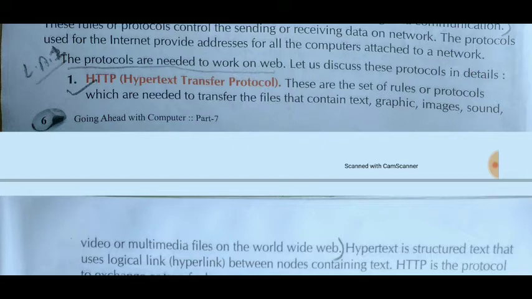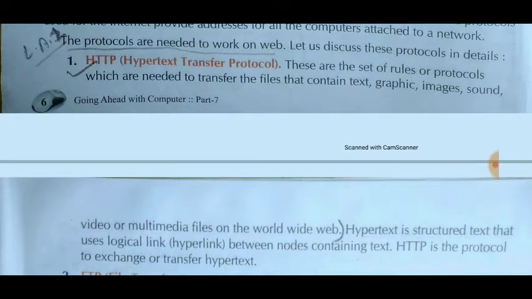A simple web page or web document consists of all these things like text, graphics, images, sounds, video. One page consists of many things in it. While we are sending this page from one system to another system, one protocol is used. That protocol name is HTTP, Hypertext Transfer Protocol.